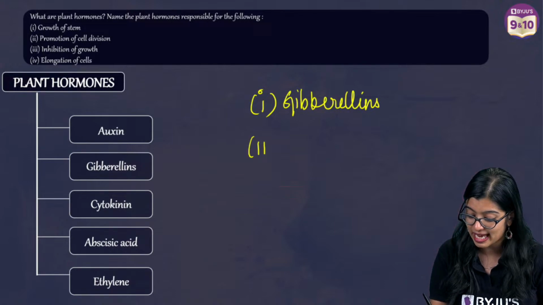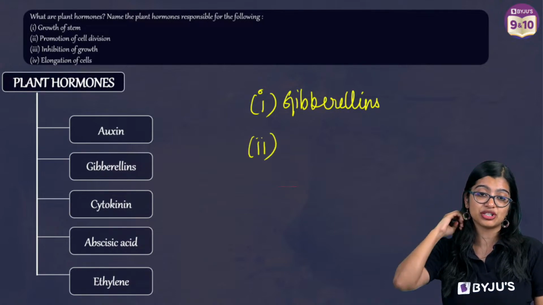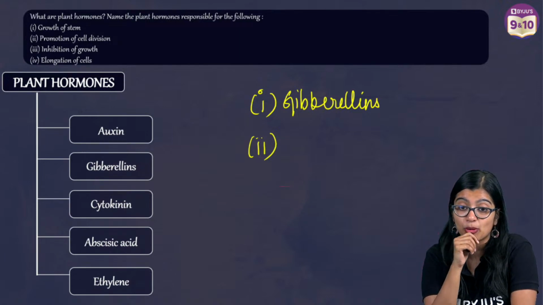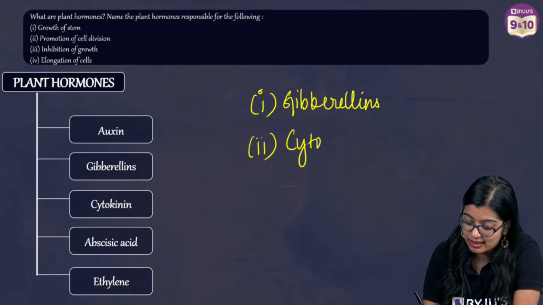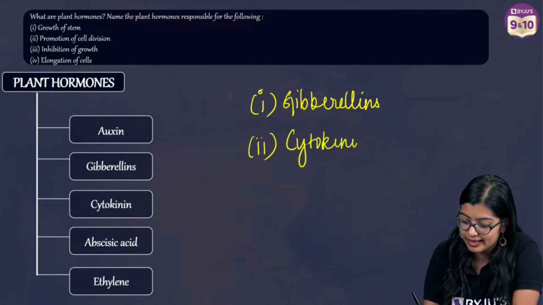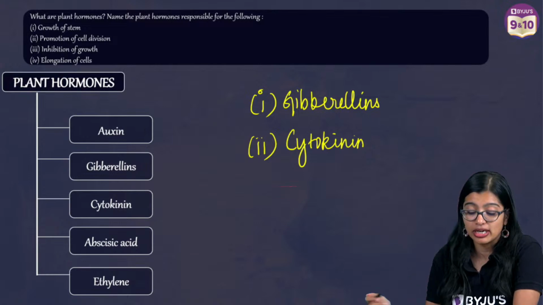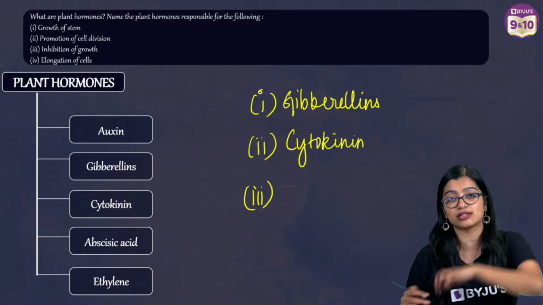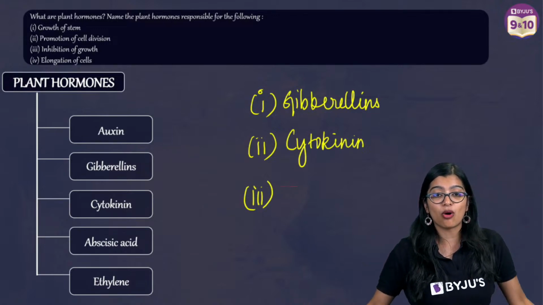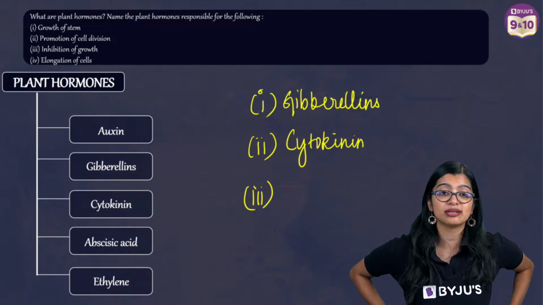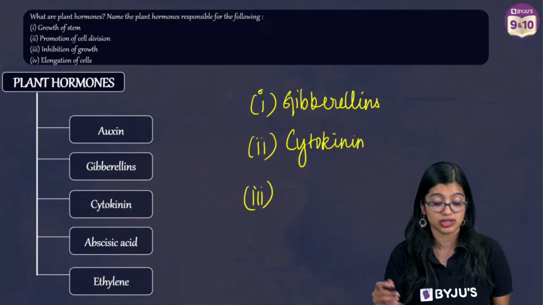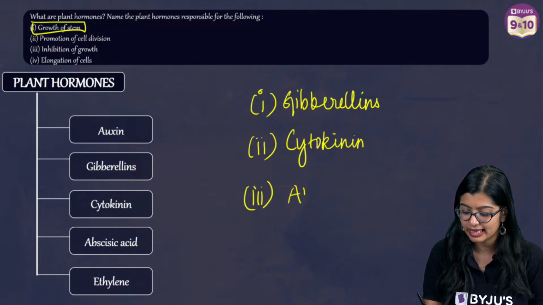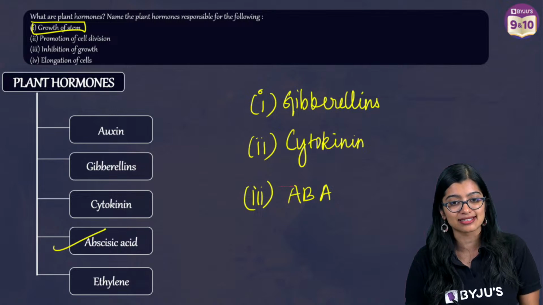Second one is promote cell division. What promotes cell division? Auxin or cytokinin? Yes, cytokinin promotes it. Exactly. If it is cell division, it is cytokinin. Now you have inhibition of growth. What inhibits growth? What is a stress hormone? What says, no, I will not allow you to grow? It is not auxin, it is not gibberellin because that is stem elongation, right? Exactly, it is ABA or abscisic acid.